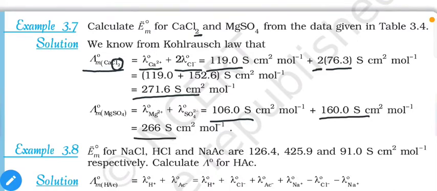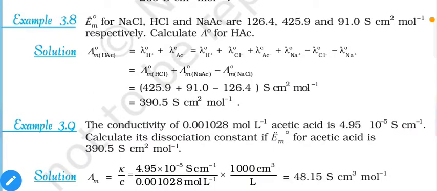So direct summation of the values of given ions will lead us to the value of the molecule. The next question: limiting molar conductivity of NaCl, HCl and NaAc (sodium acetate, where Ac represents acetate ion CH3COO minus) are 126.4, 425.9 and 91 respectively. Calculate for HAc, that means acetic acid, acetate ion CH3COO minus and H plus. So HAc represents acetic acid.